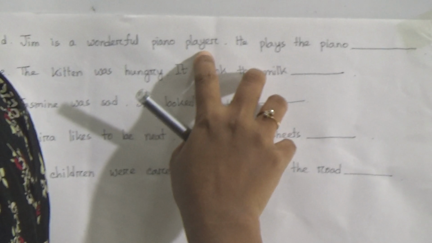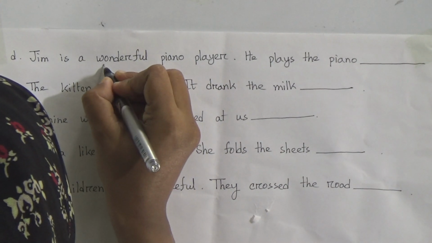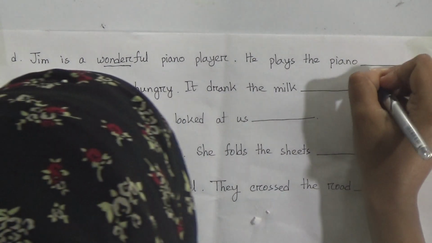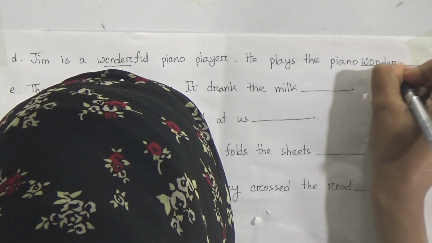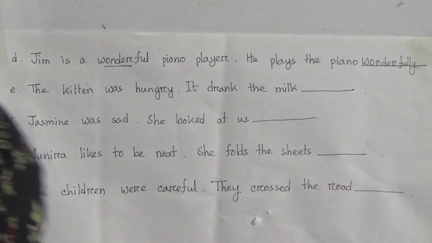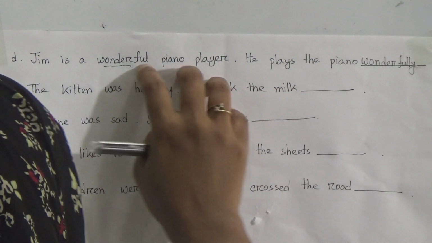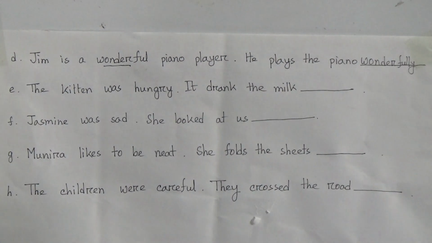Then number D, Jim is a wonderful piano player. He plays the piano wonderfully. You can see we have used double ly here. We have added double ly for the adverb.